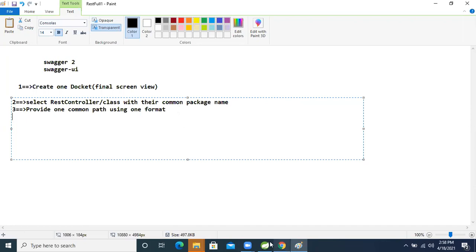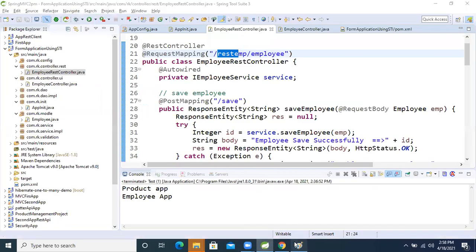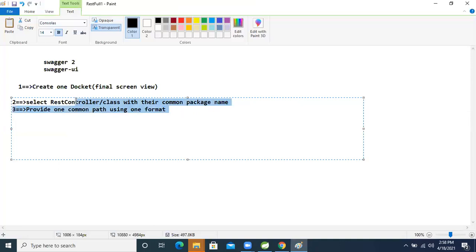After these three operations are completed, we have to build it. So fourth, we will call the build method.